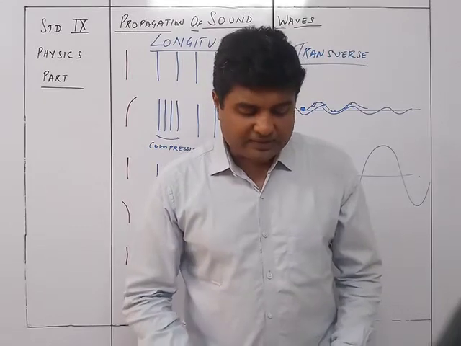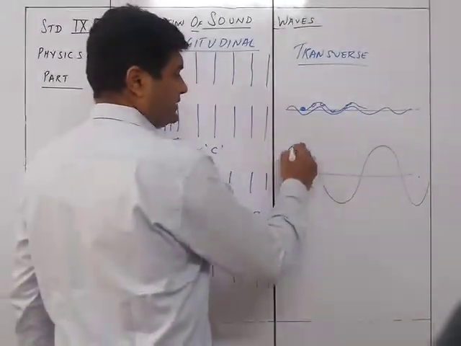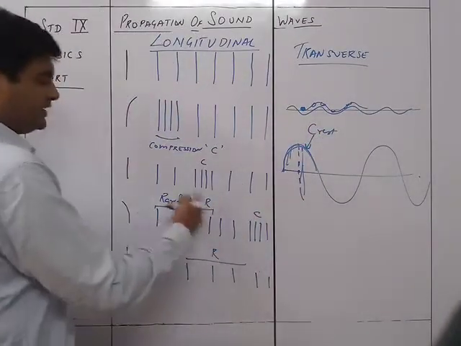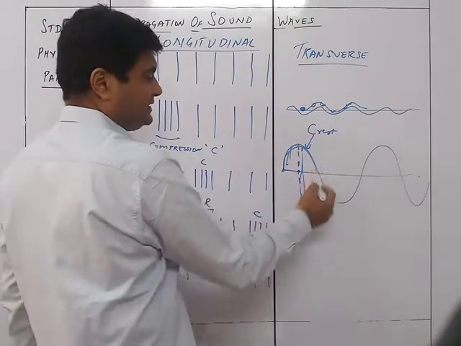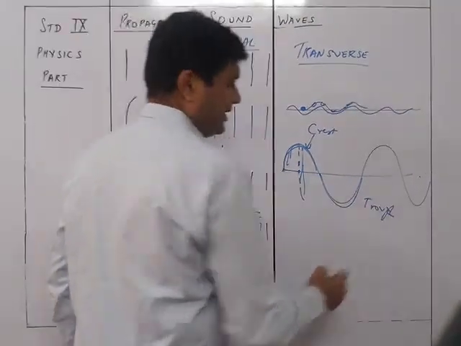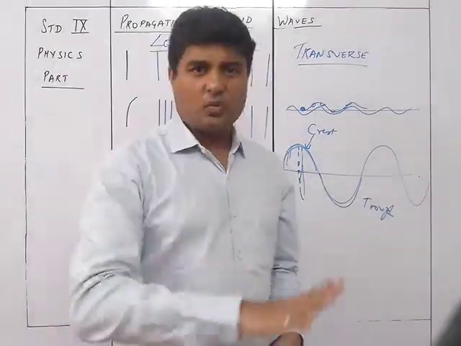A transverse wave is composed of a crest and a trough. So this over here is a crest. Just as there were compression and rarefaction in the longitudinal wave, here there is a crest and this is the trough. So crest and trough are the up and down movements of the waves. Upwards is the crest, downwards is the trough.